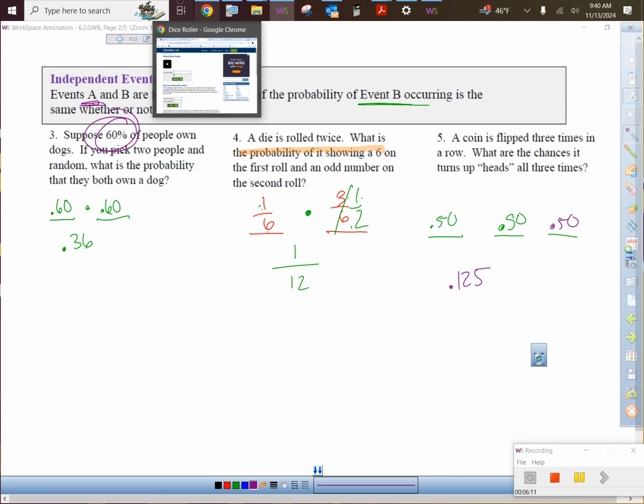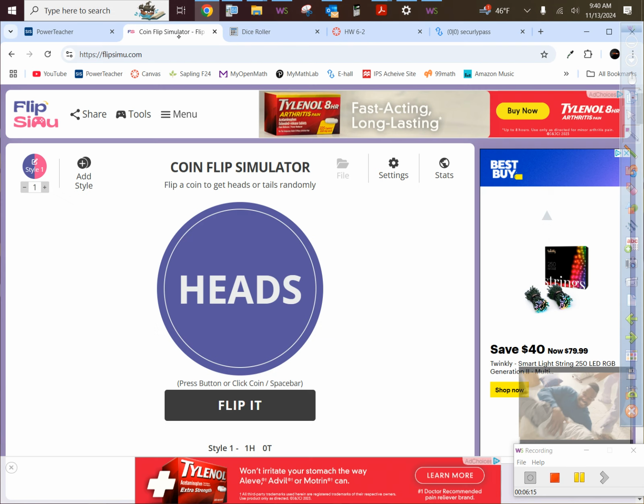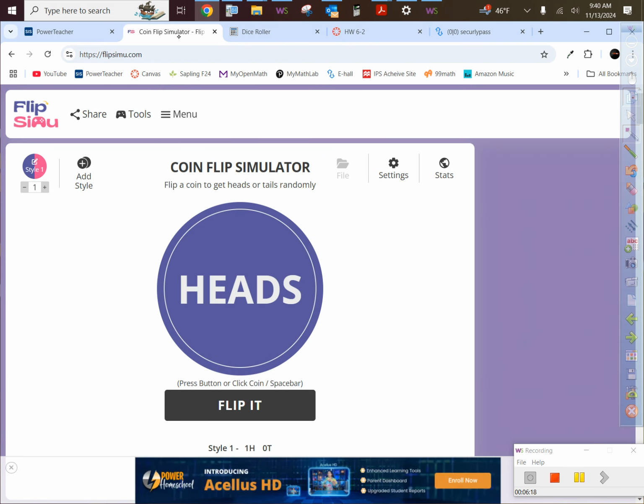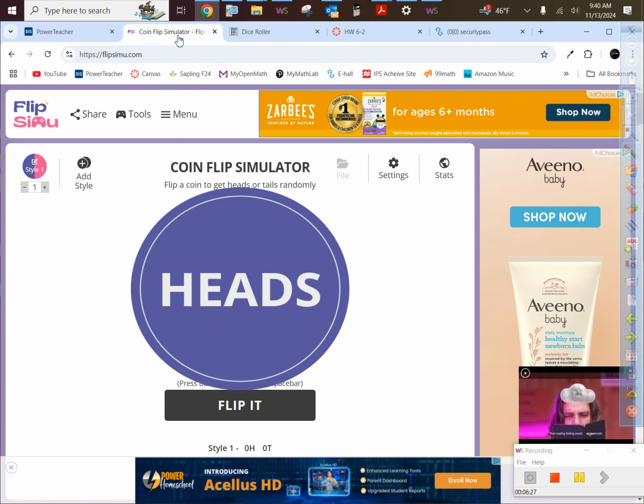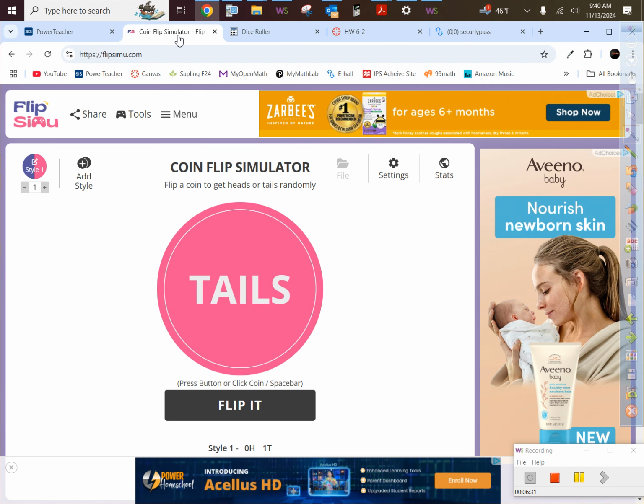I want to flip a coin 3 times in a row and see if I get heads. So here we go. This has got heads up right now. I haven't flipped it yet. Is it possible? Sure is. I have a 12.5% chance of this working all 3 times, though. So first flip, I need heads. Fail. Didn't even get it on the first flip.